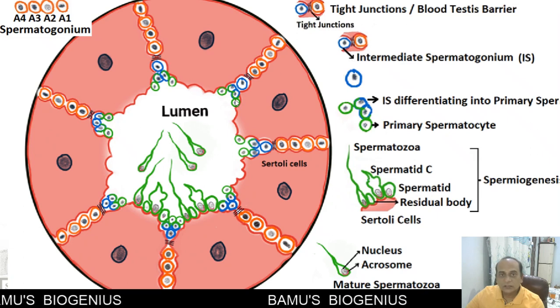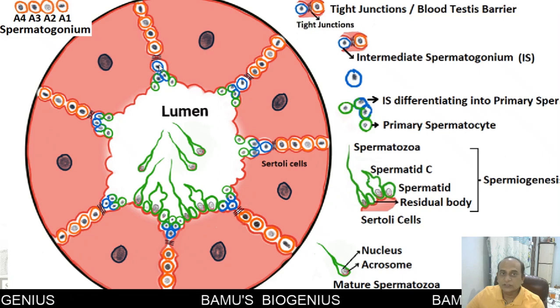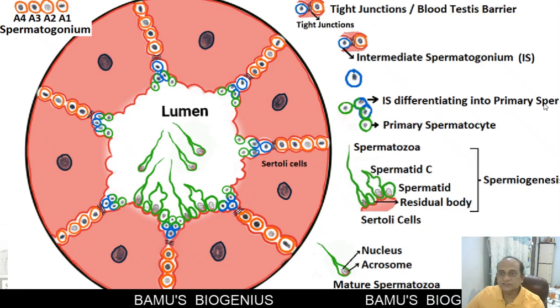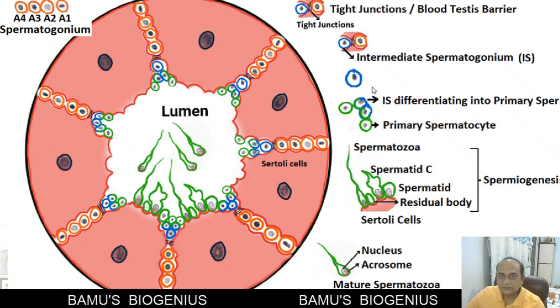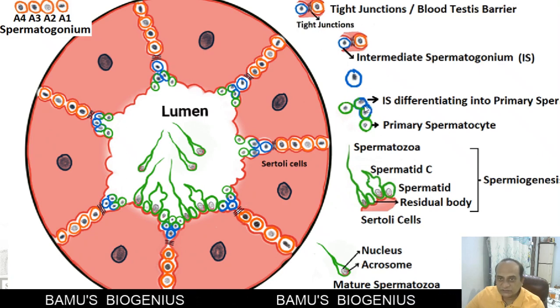Then this spermatogonia differentiates into intermediate spermatogonium. This intermediate spermatogonium differentiates into a primary spermatocyte. You can see here this particular intermediate spermatogonium is differentiating into a primary spermatocyte.